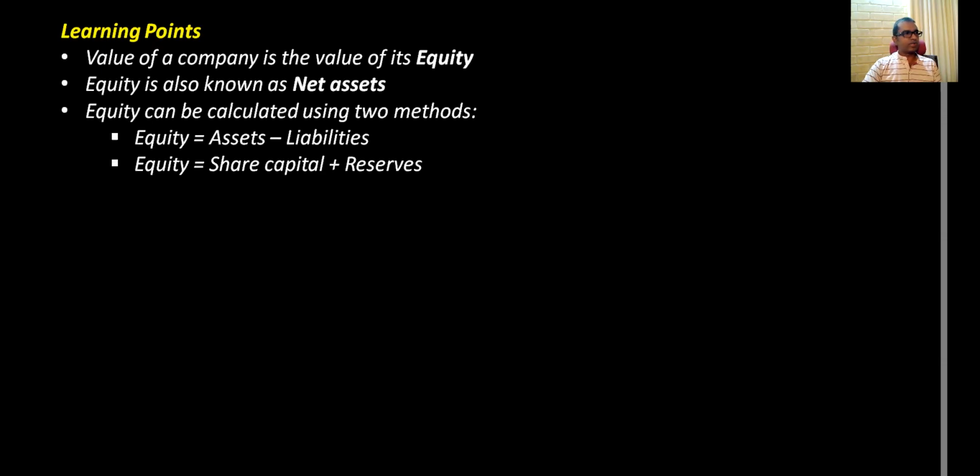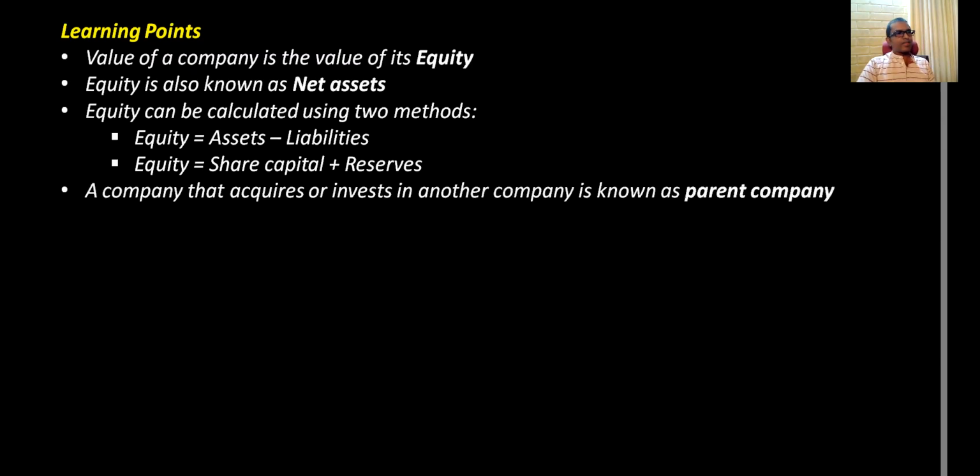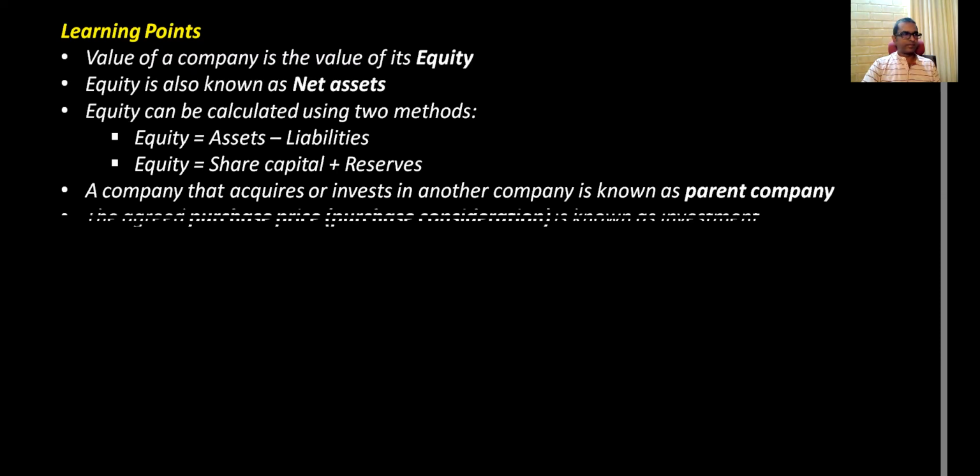Moving on to the next. Equity can be calculated in two methods. One method is total assets minus total liabilities. The other method is share capital plus reserves. Equity is what belongs to owners. Then a company that acquires or invests in another company is known as the parent company.